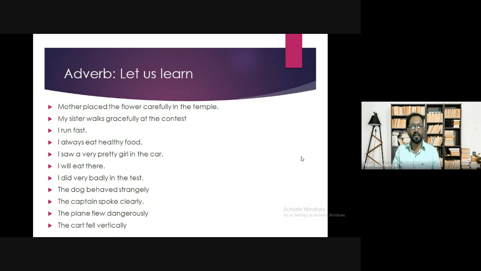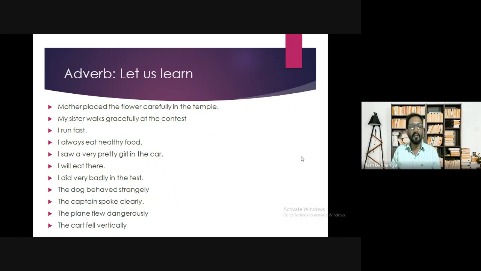My sister walks gracefully at the contest. So if I ask you, how does my sister walk at the contest? You can say gracefully. So these all adverbs that you see, some are adverbs of manner.